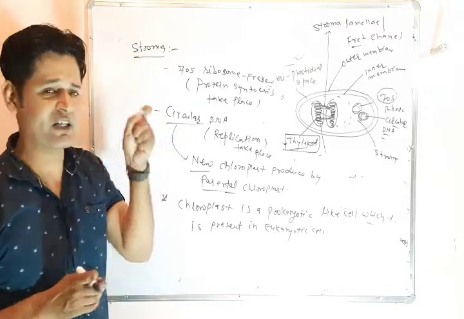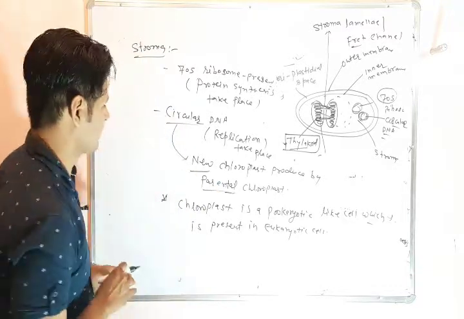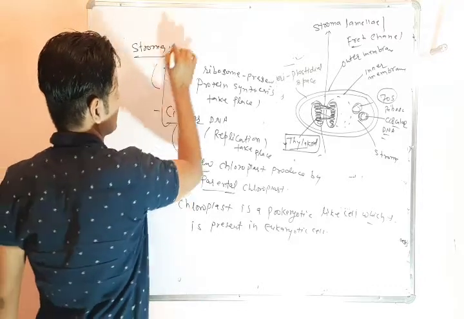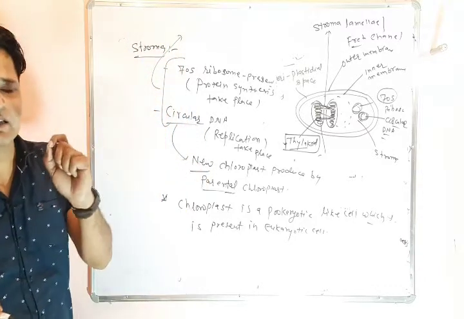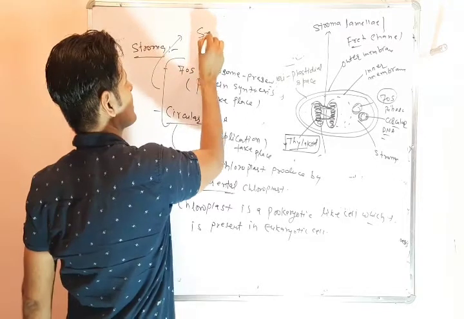Both have their nature like prokaryotic cells. Due to presence of these two things, we can say that chloroplast is a semi-autonomous cell organelle.